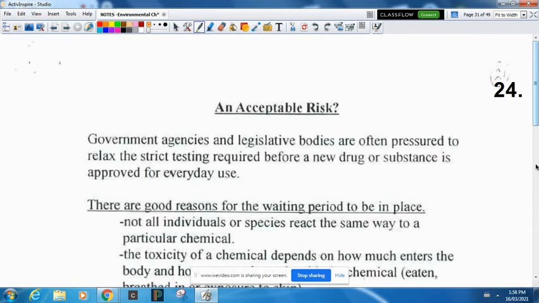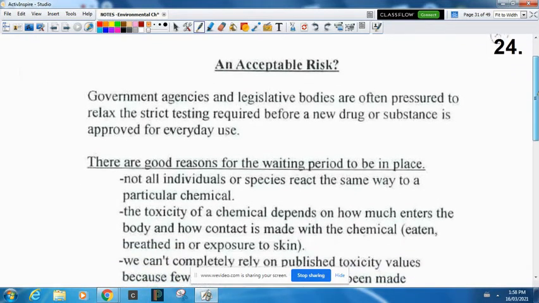Now, government agencies and legislative bodies are often pressured to try and relax their strict testing before a new drug or substance is approved. We see this right now with all the vaccines that were out there for COVID-19. They've been trying to push the testing to be faster and faster. It still needs to be done so that it's safe. Otherwise, there could be drawbacks. I don't know if you ever saw the movie Legend, where they found a cure to cancer and then it turned everybody into these weird zombie things. Well, you could argue they didn't do enough testing. Really good reasons to have all this waiting period in place.